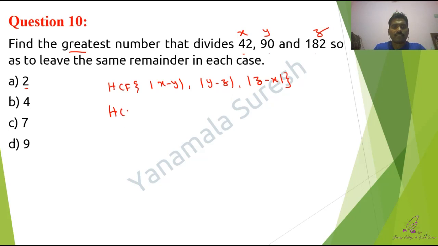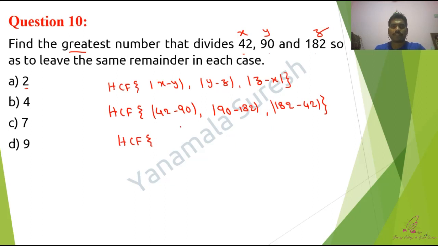Here, HCF of 42 minus 90, comma 90 minus 182, comma 182 minus 42. So 42 minus 90 is nothing but 48. Minus 48, let me write step by step so that it will be very comfortable. Then 90 minus 182 or 182 minus 90 is nothing but minus 92.